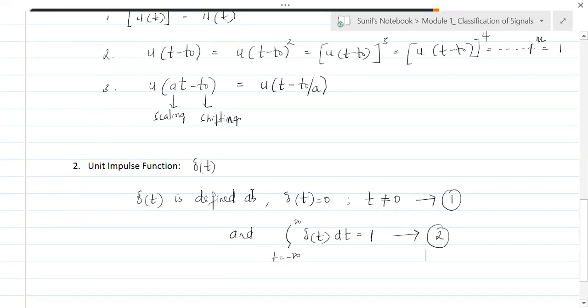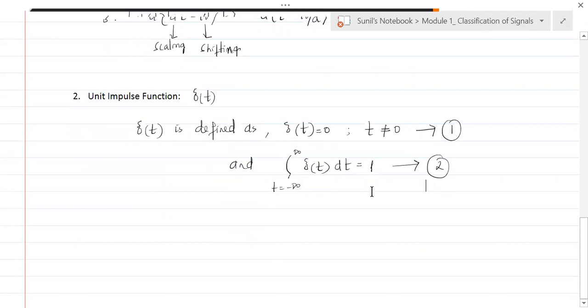It's 0 at t equal to 0. But this definition is something different, right? Instead of saying what is there at delta of t at t equal to 0, we are seeing what is there at t not equal to 0. We could have said delta of t is this at t equal to 0. But we are saying that delta of t is 0 for t not equal to 0, because telling what is delta of t at t equal to 0 is a little cumbersome job. Okay, so let's understand what it means.